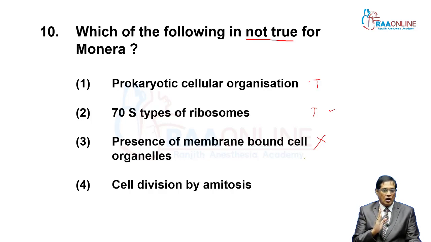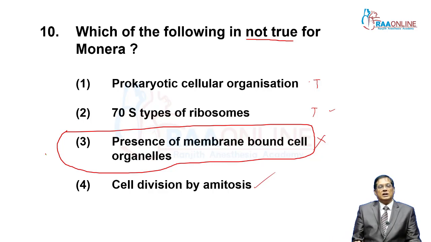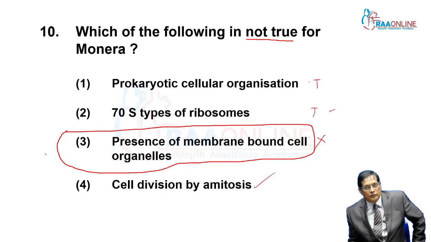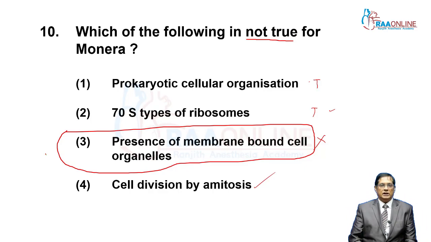The third one is wrong, whereas cell division by mitosis, amitosis is right. So this is the correct answer, that is the third one: they don't have membrane bound cell organelles. Membrane bound cell organelles are found in eukaryotes, and eukaryotes are kept under 4 kingdoms: Protista, Plantae, Animalia, Fungi.